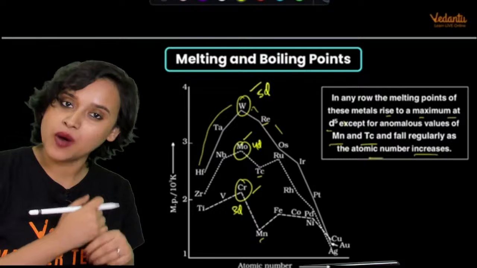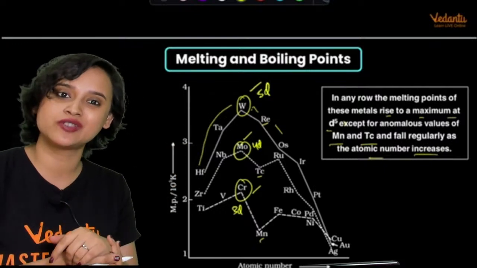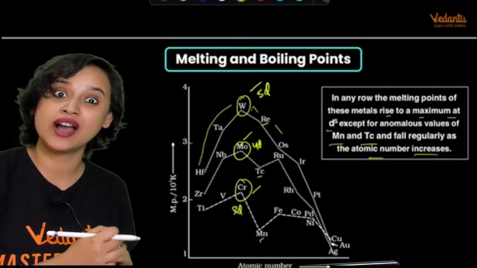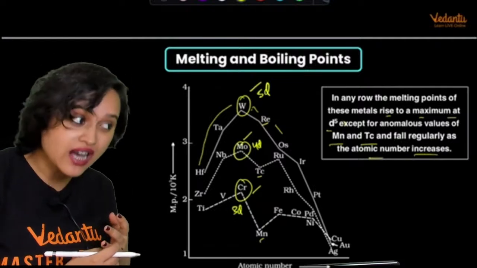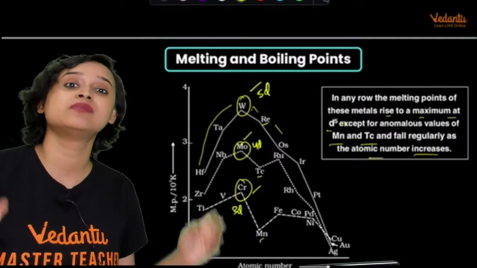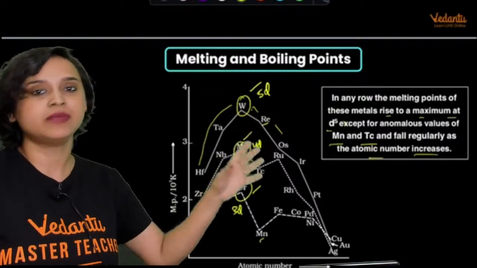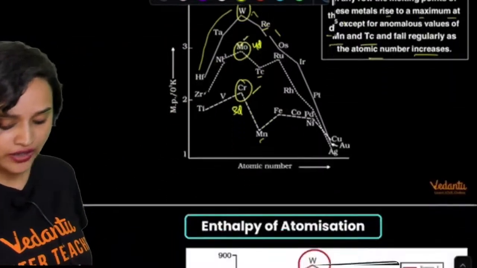Now do you understand why tungsten is used as the filament of the bulb? Do you actually see how high the melting point is? So tungsten has one of the highest melting points in the whole metal world. Okay, all right guys.